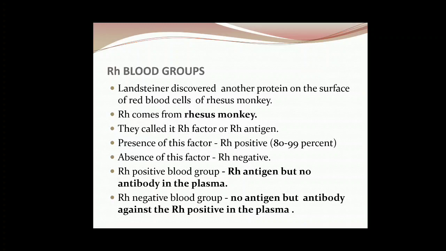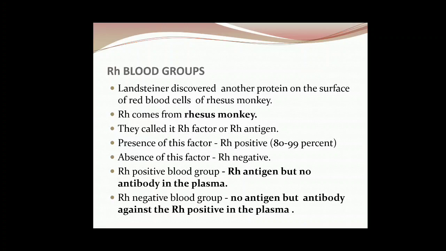There is another protein on the surface of red blood cells, and because the name was rhesus monkey, he gave this factor the name RH, and he called it RH antigen. Most persons have this RH antigen, and so they are known as RH positive, and those in whom this is absent are known as RH negative.